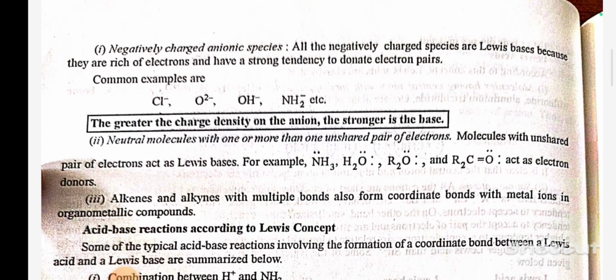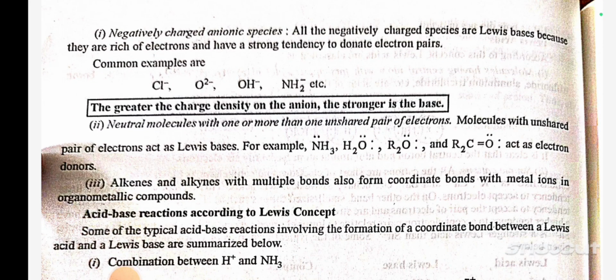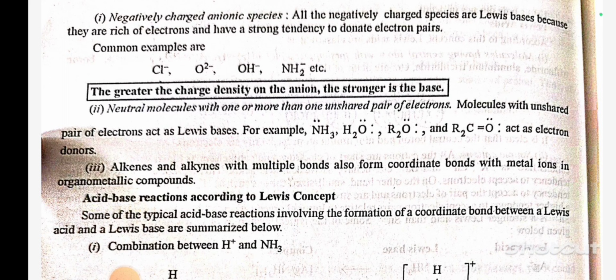According to this concept, a Lewis base may be classified as one of the following types of substance. Number 1. Negatively charged anionic species. All the negatively charged species are Lewis bases because they are rich in electrons and have a strong tendency to donate electron pairs. Common examples are Cl-, O2-, OH-, NH2-, etc. The greater the charge density of the anion, the stronger is the base.